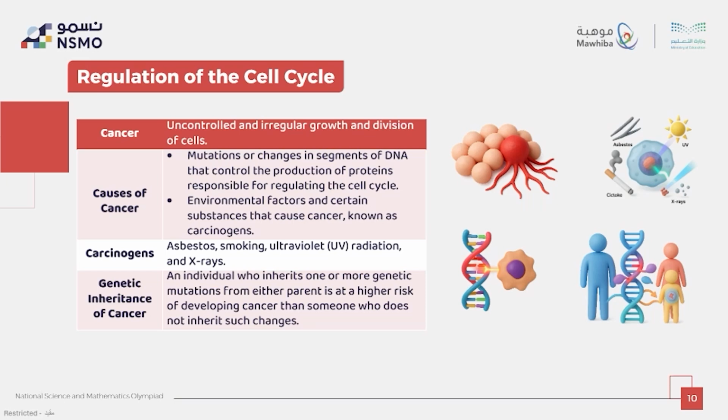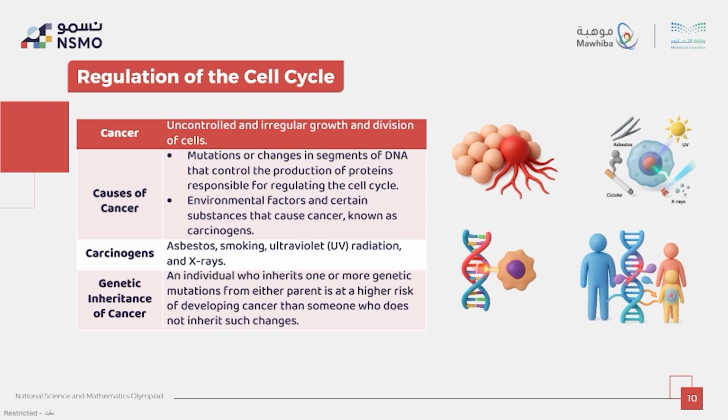So cancer is uncontrolled and irregular growth of cells. It occurs due to DNA mutations or environmental factors like smoking and radiation. It may be inherited when mutations are passed through generations.